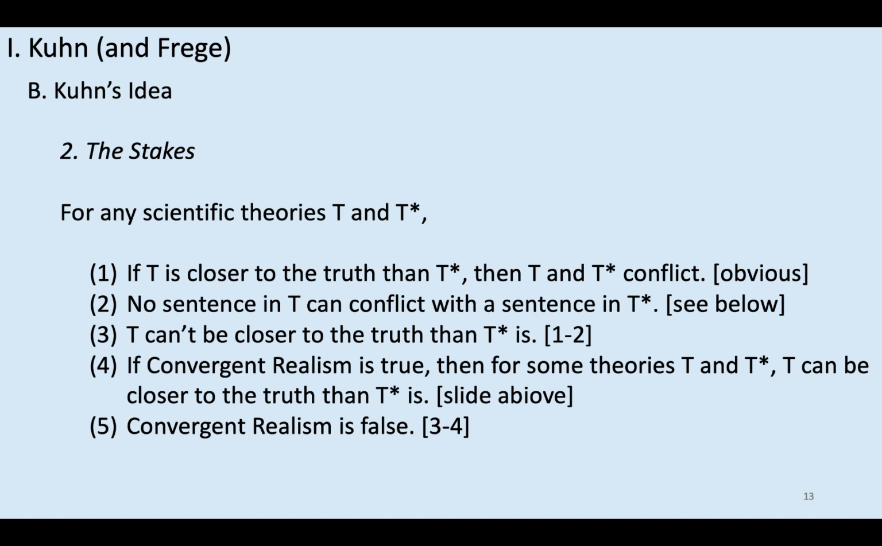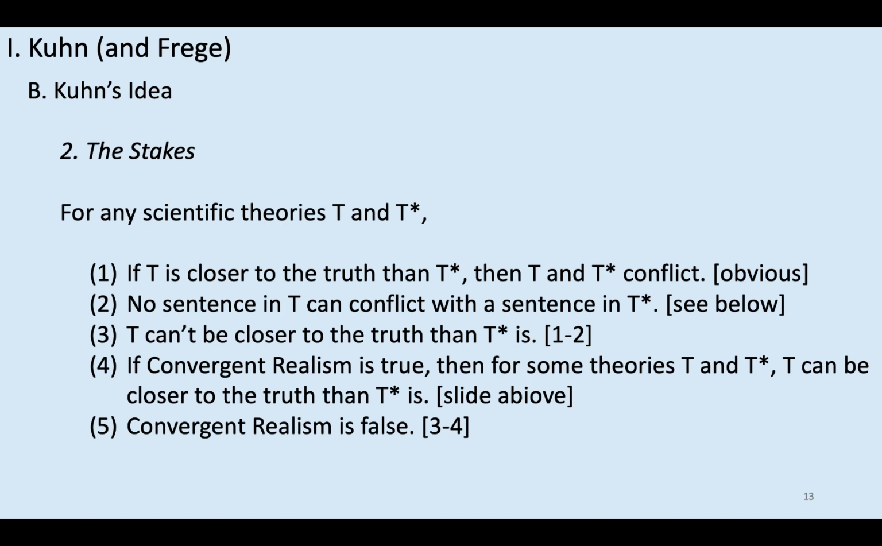Premise 1, similarly, is pretty obvious. One says if T is closer to the truth than T star, then the two theories are in conflict. Well, think about it like this. If they're not in conflict, if they're in complete agreement, then they're the same theory, so one can't be closer to the truth than the other. Well, 3 and 5 are just consequences. That is, 1 and 2 together give you 3, 3 and 4 together give you 5.